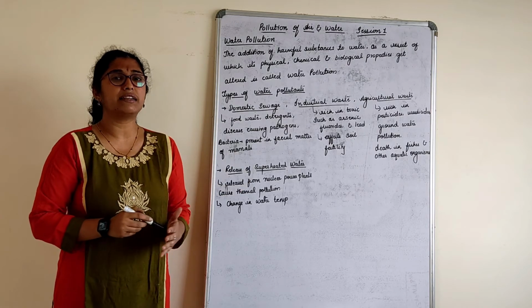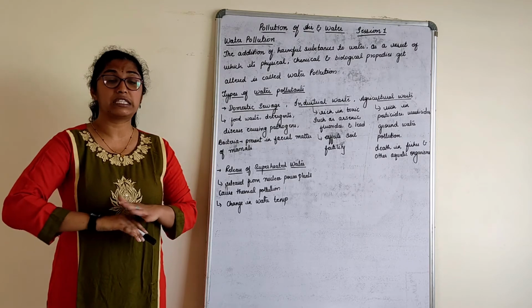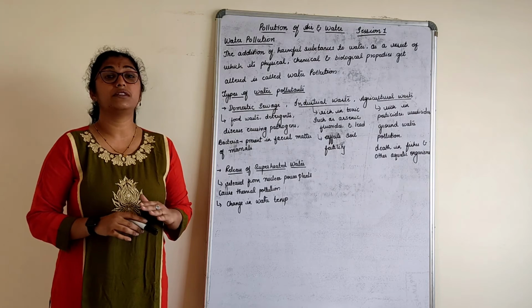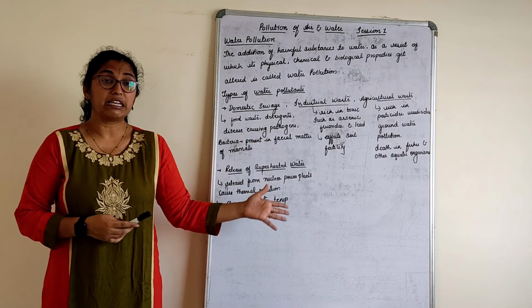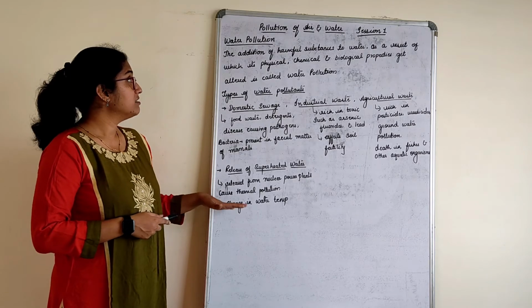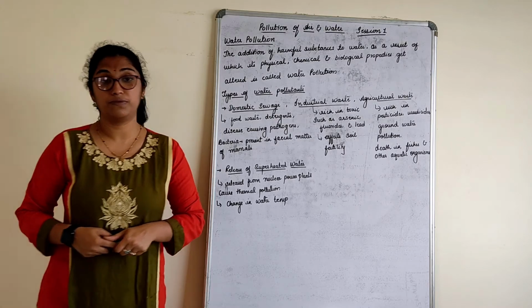They have a particular temperature in which they can survive. If there is a sudden increase or decrease in temperature, that will affect the water body, and lots of aquatic organisms, fishes, will die. These are causes. Now let us see how to prevent water pollution.